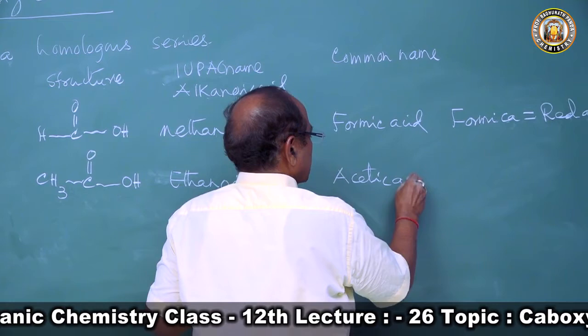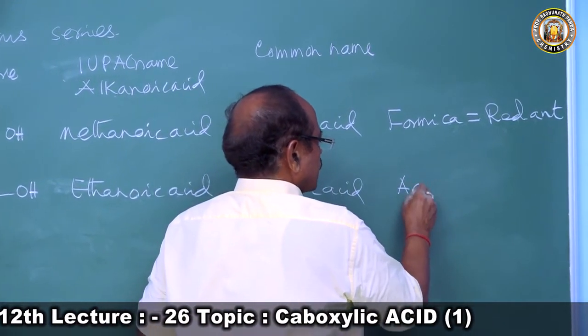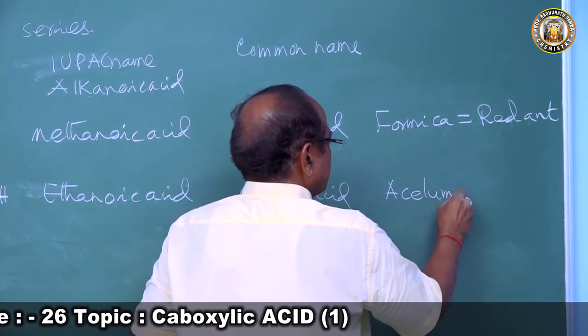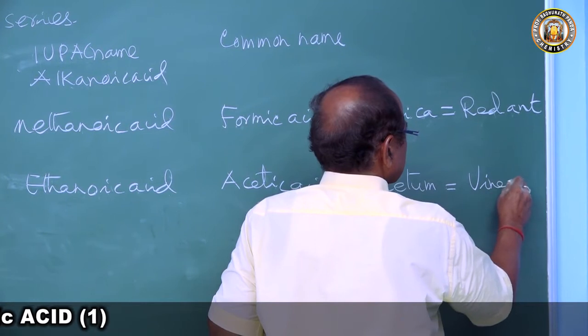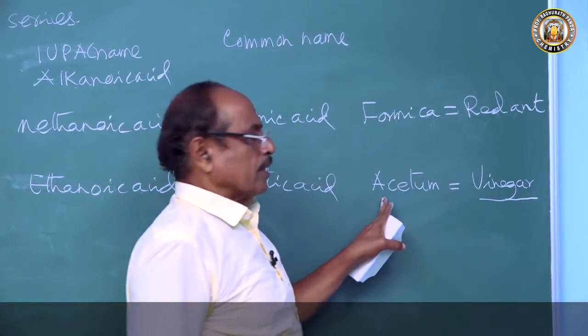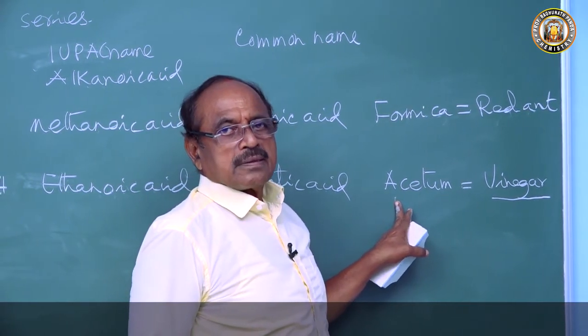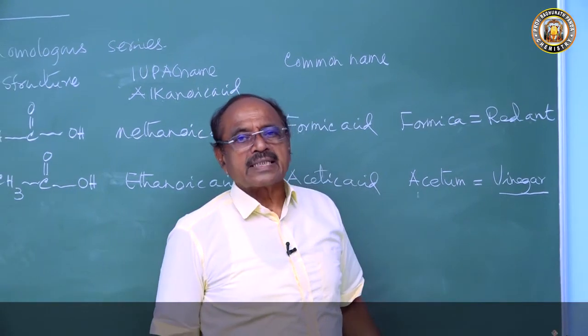It is called acetic acid because it is derived from acetum. That acetum is vinegar. In Latin, vinegar is called acetum. And it occurs in vinegar, hence it is called acetic acid.